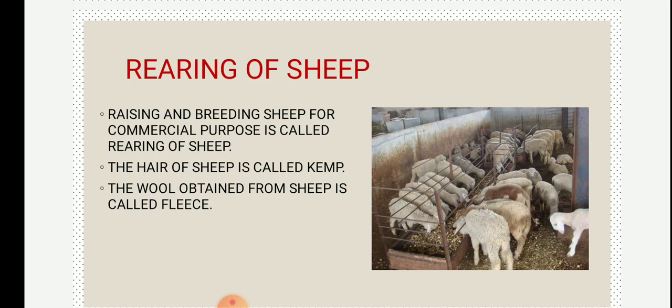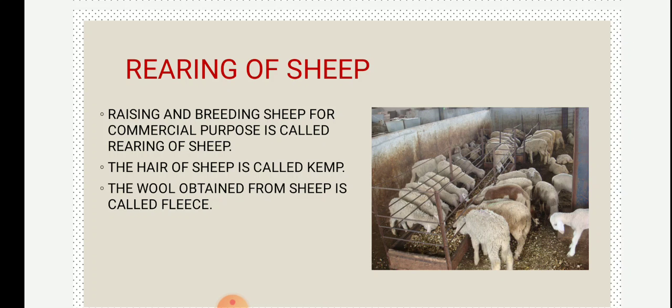Okay, now how is rearing of sheep carried out? These herds of sheep are taken for grazing by the shepherds, and apart from leaves and grasses, they are also fed with pulses, corn, jowar and oil, so that they yield good quality wool. So all these factors influence the quality of the wool a lot. Even the climatic changes, the altitude, that is the height, the cold, the atmosphere, the surroundings, and a special diet influence the quality of the wool.